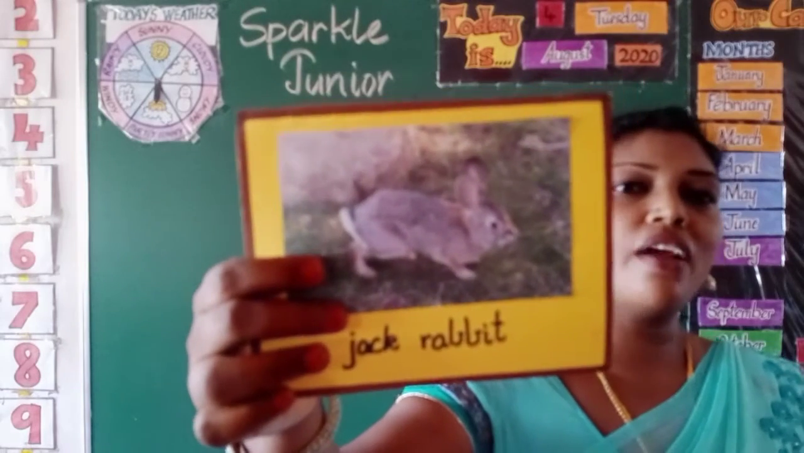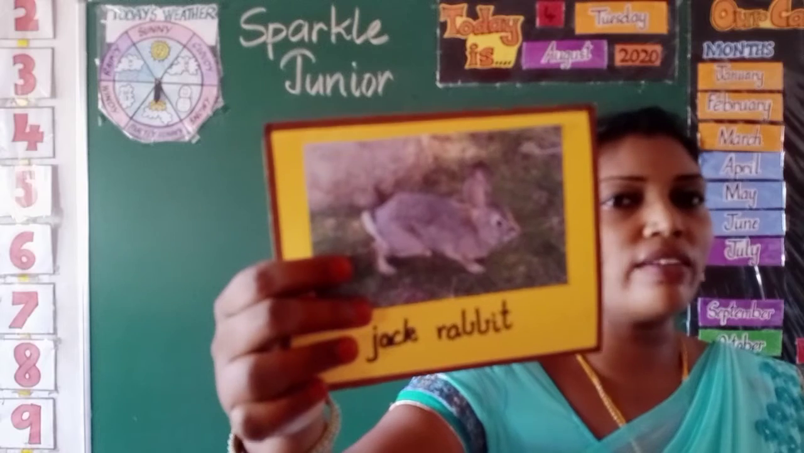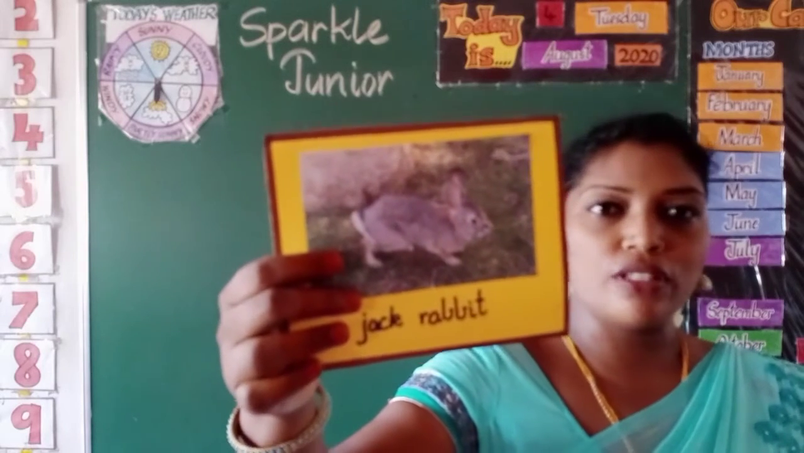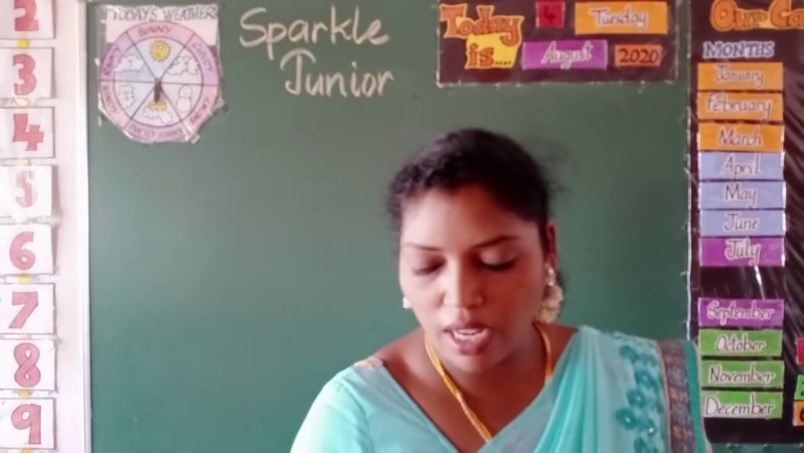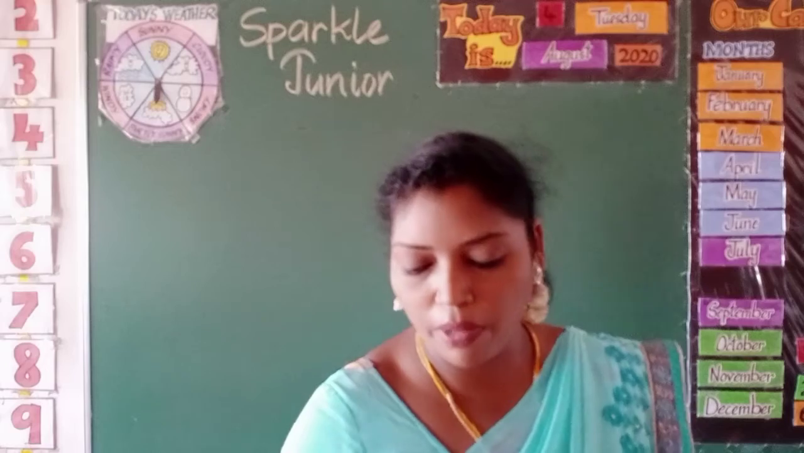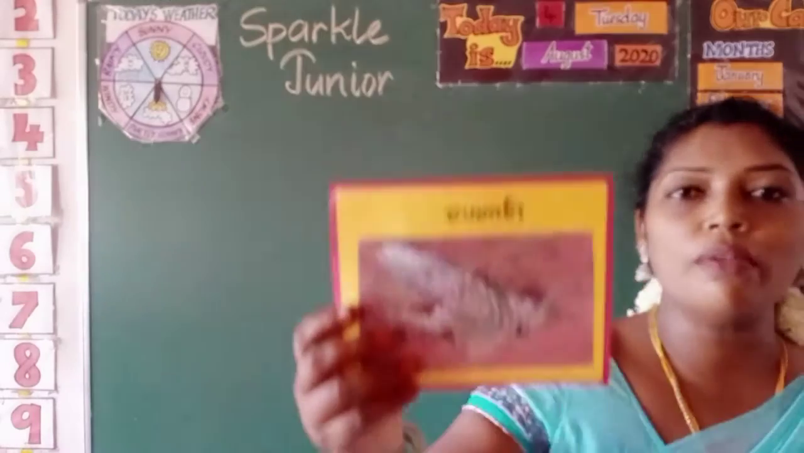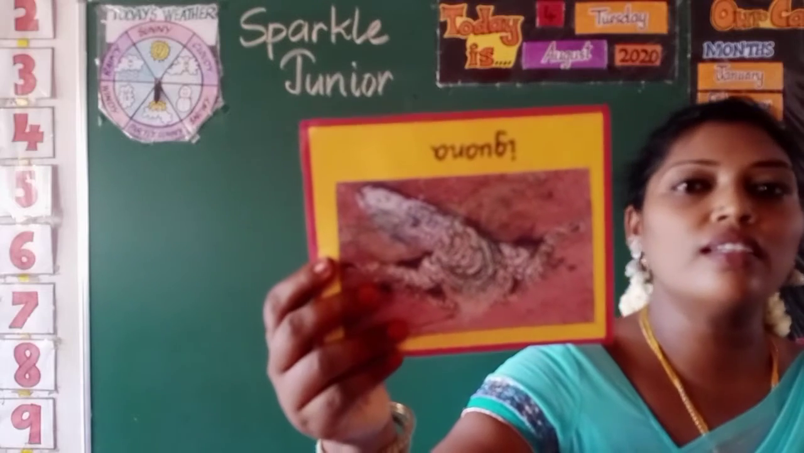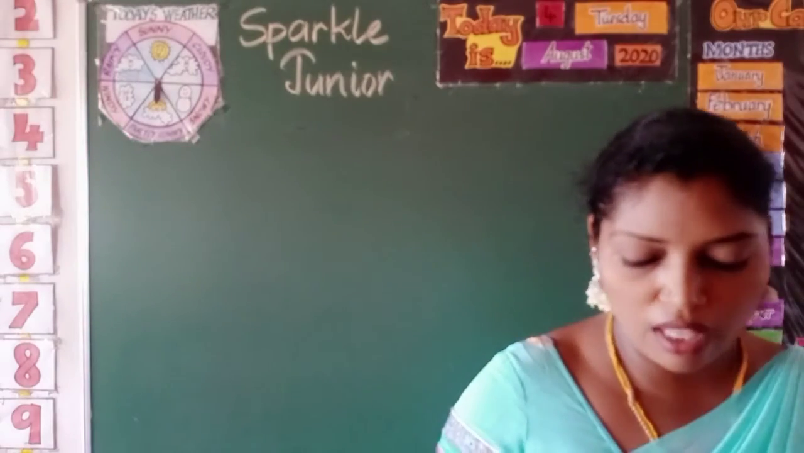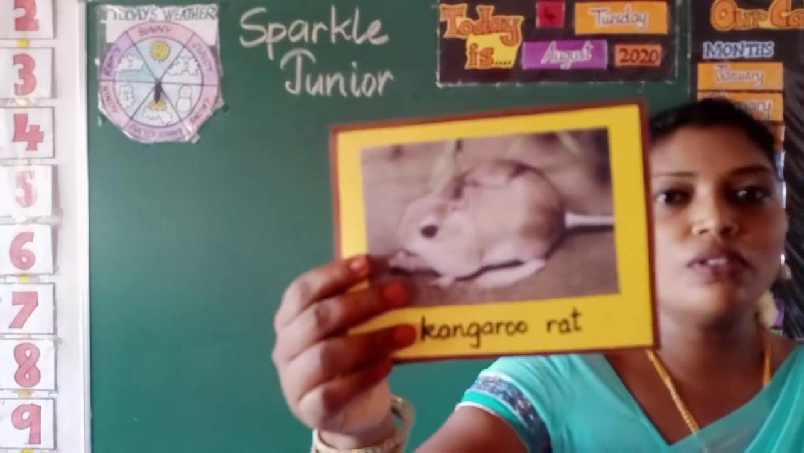Now, the jackrabbit. We call this animal a jackrabbit, which looks like a rabbit. So these are the desert animals: camel, coyote, rattlesnake, jackrabbit. Even we could see some iguanas, desert iguanas, in the desert. This is an iguana, and this is a kangaroo rat.